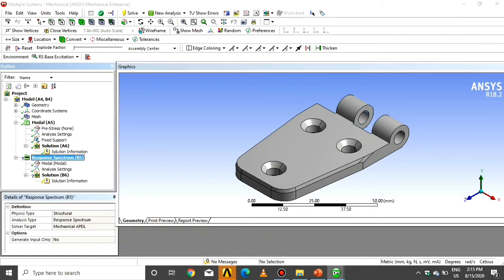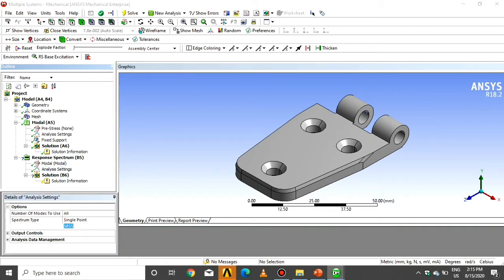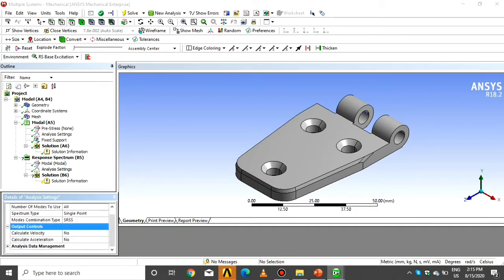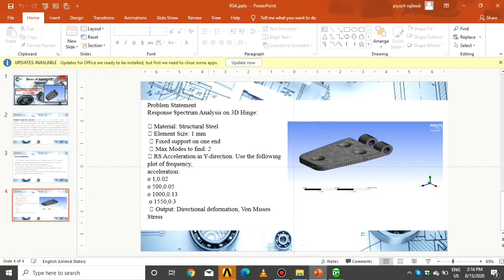As we know, in the second part, click on Analysis. Select the method SRSS, CQC and Rosenblueth. Click on Calculate Acceleration as per the problem statement.